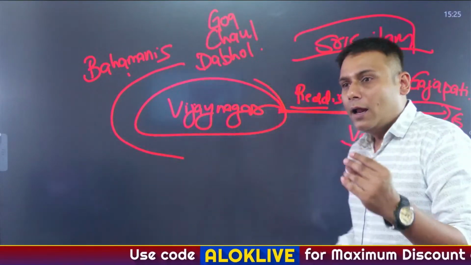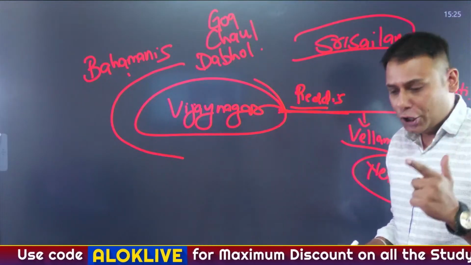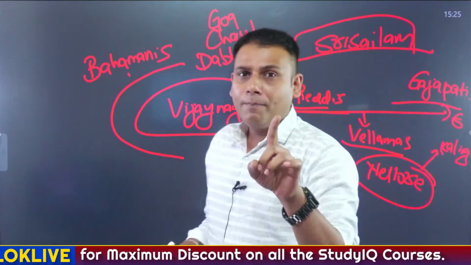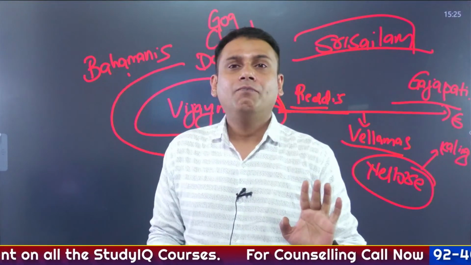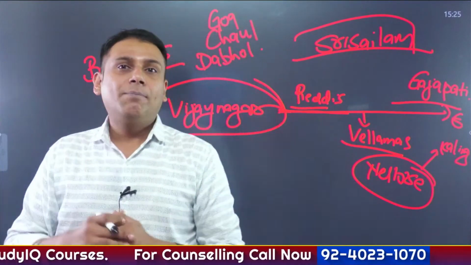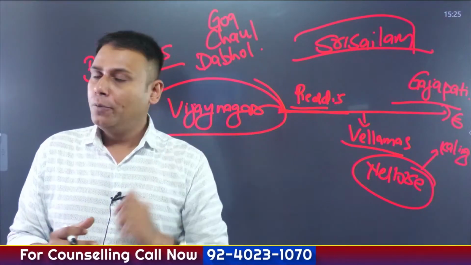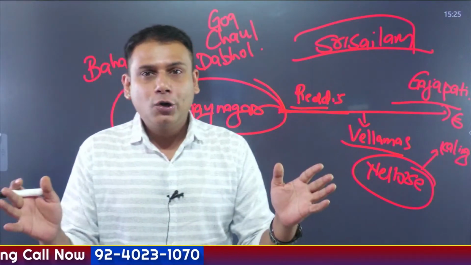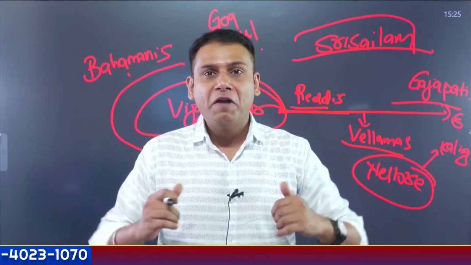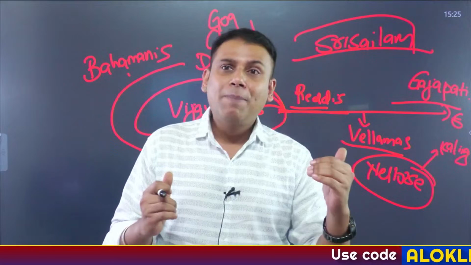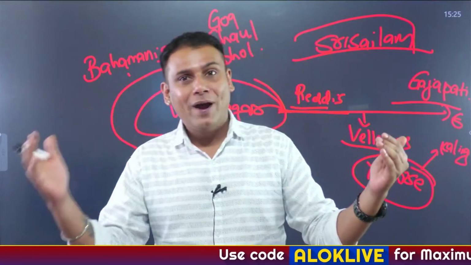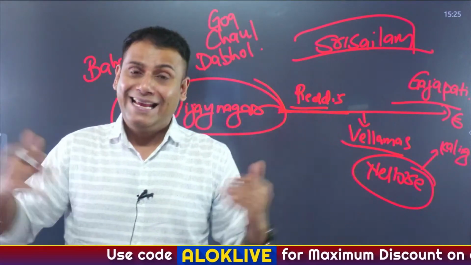I'll repeat the points again in short. Harihar I and Bukka were both founders of the Vijayanagar Empire. Bukka Rai was succeeded by his son, whose name was Harihar II. As soon as he sat on the throne, he followed the policy of imperialism and expansionism. He expanded particularly to the east and the west, majorly towards the east.